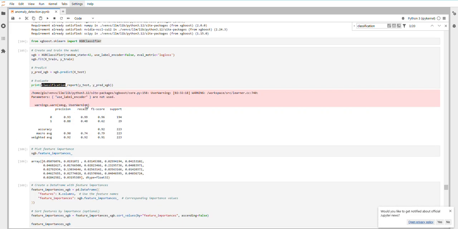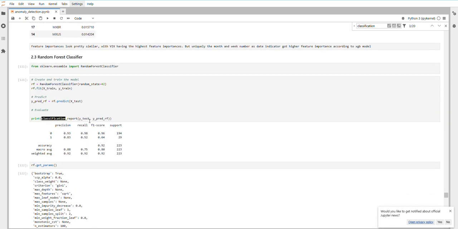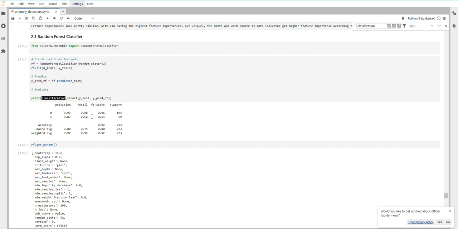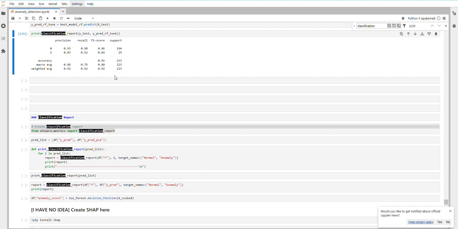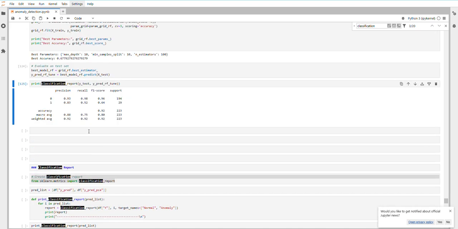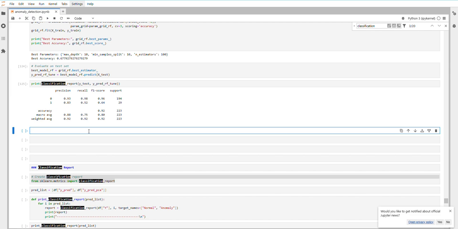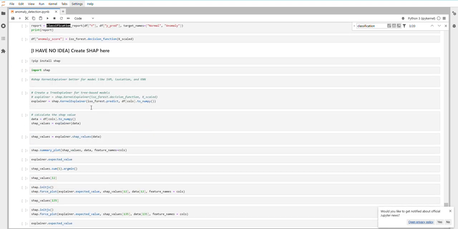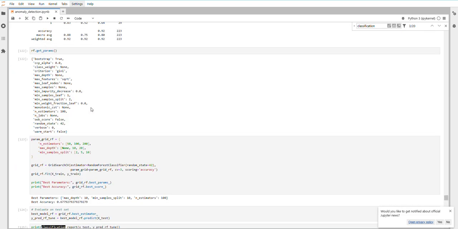And also we tried XGBoost. It gave a bad recall score. After that we also tried random forest. It gave around 52. I'm not really sure what happened, but even after I hyperparameter tuned it, it's still 52. So there might be something wrong with the code. So that's all the new updates that I have for my project. Thank you.